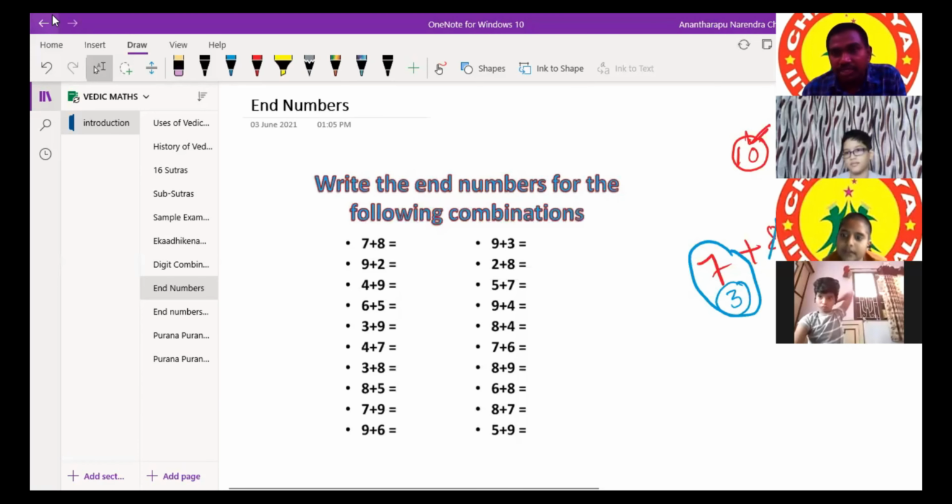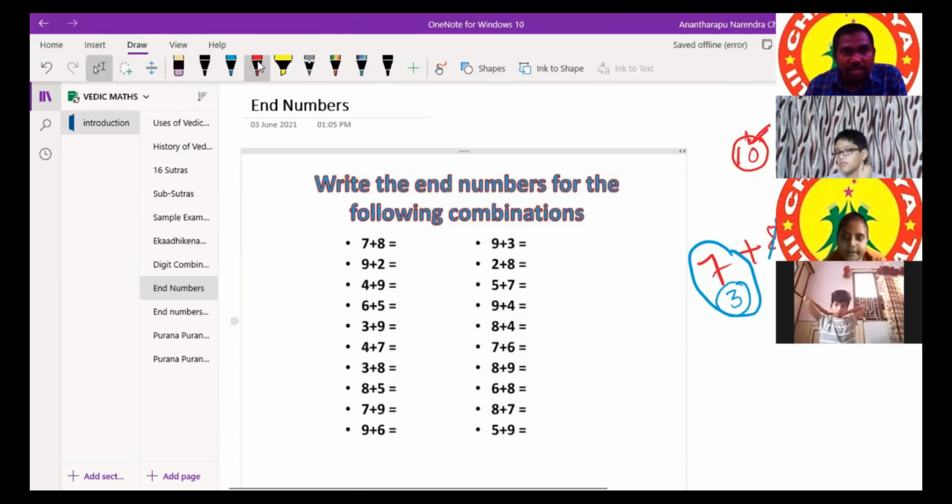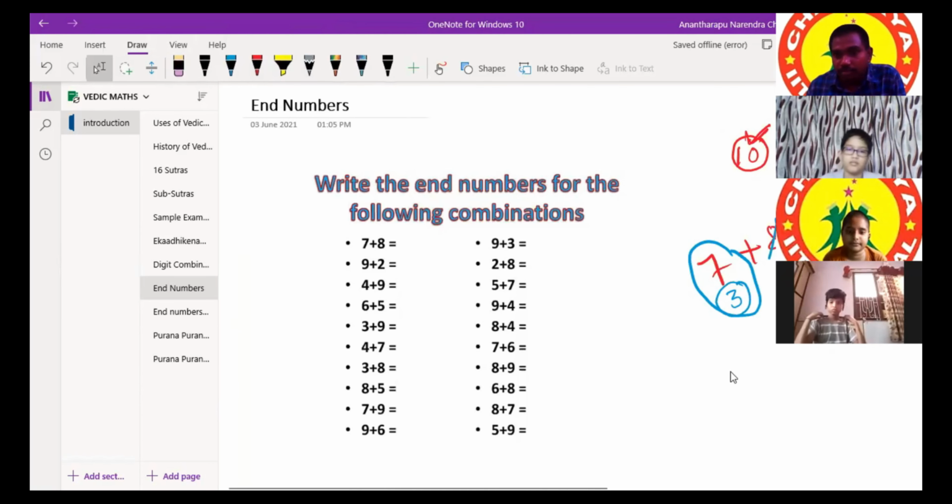But my intention here is that you just change your approach. Change the problem solving way. From 8 we will take 3, so it becomes 10, and the remaining is 5, so 10 plus 5 is equal to 15. Can you tell me another way? Sai Karthikeya asked a doubt: why should we take 5? Because when we take 3 from 8, the remaining is 5. Correct. So 10 plus 5 is equal to 15.